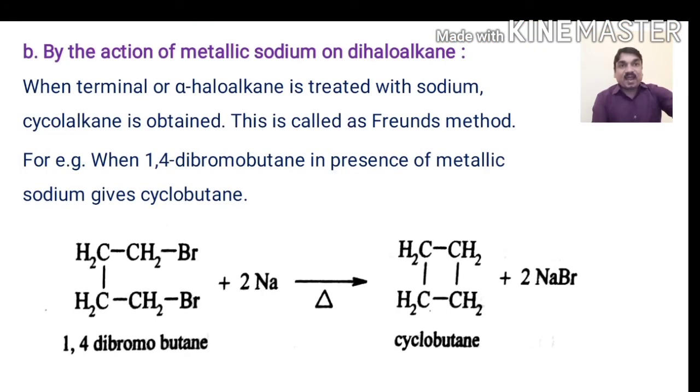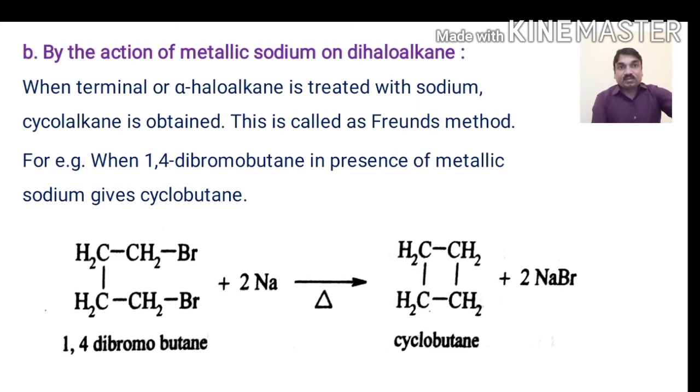Second, by the action of metallic sodium on a dihaloalkane. When a terminal dihaloalkane is treated with metallic sodium and heated, it results in the formation of cycloalkanes.